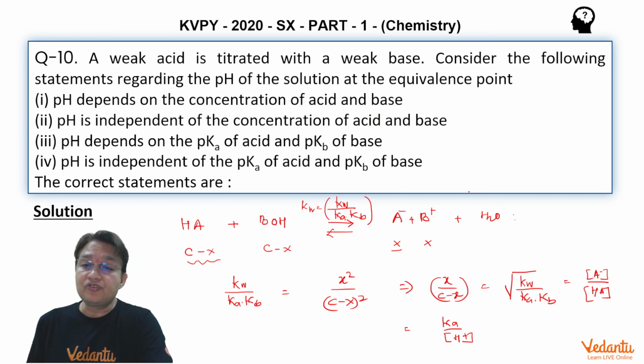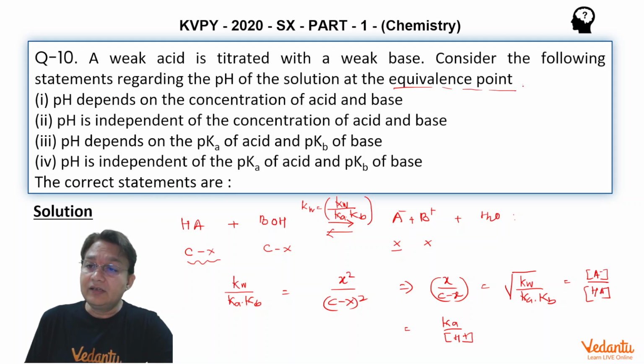Since in this question we are asked whether pH depends on the concentration of acid and base at the equivalence point, obviously we are answering at the equivalence point. Does pH depend on the concentration of acid and base? No, we could see that there is no concentration term, so this is an incorrect option. pH is independent of the concentration of acid and base: that's a correct option. pH depends on the pKa of acid and pKb of base: of course, that's also a correct option.